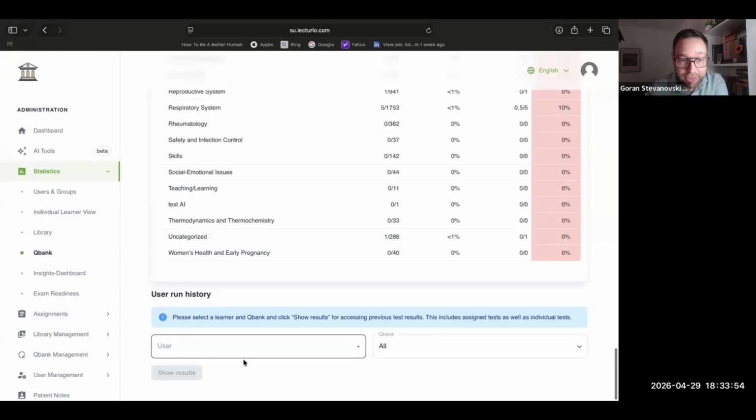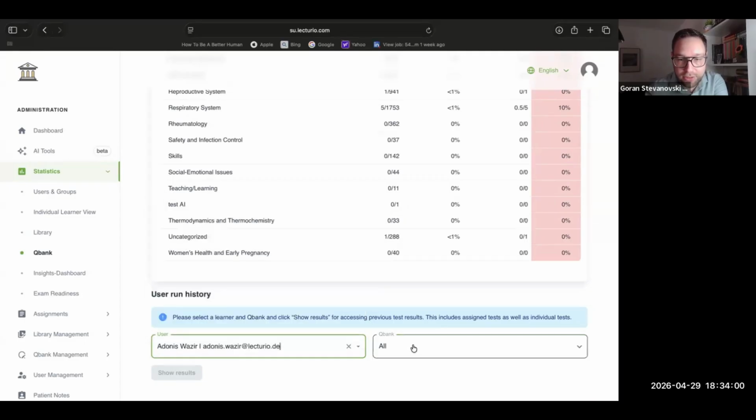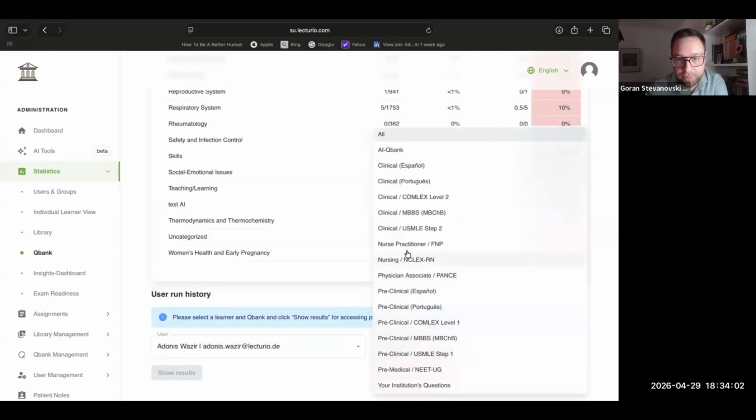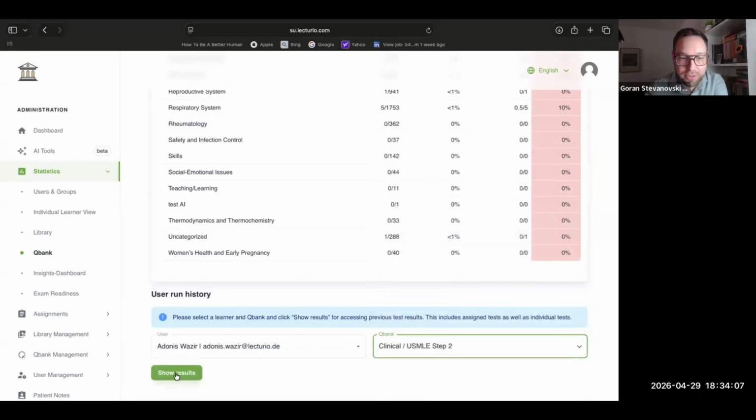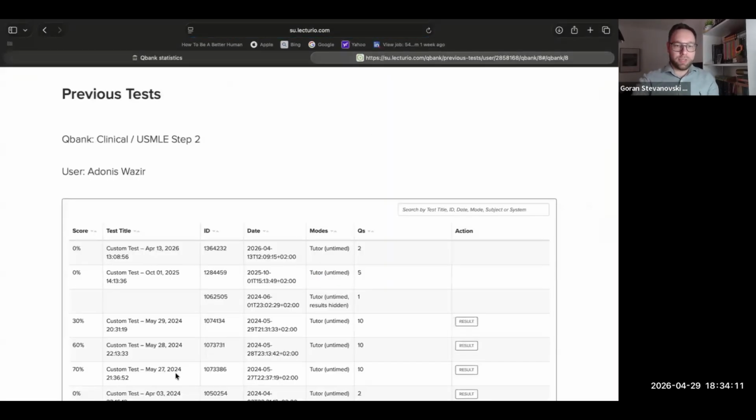And then you could look at users, a particular user. So we have some users. I'm going to get my colleague Adonis in all the Qbanks, or I have to be more specific. Let's take the Step 2 for a second, just to see the results of what this looks like for individual users. So there it is.